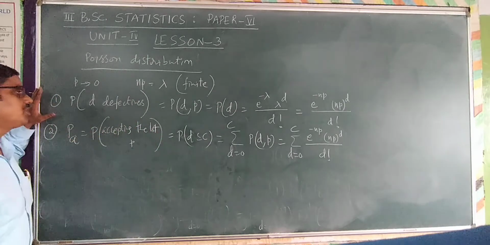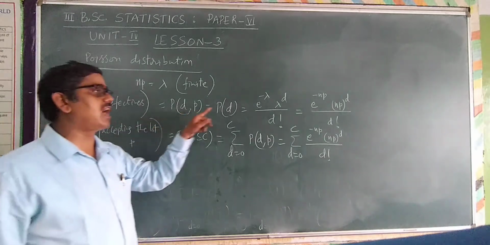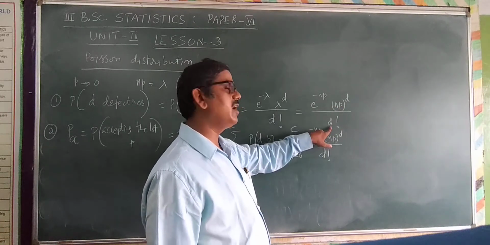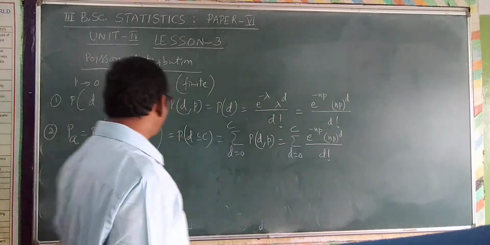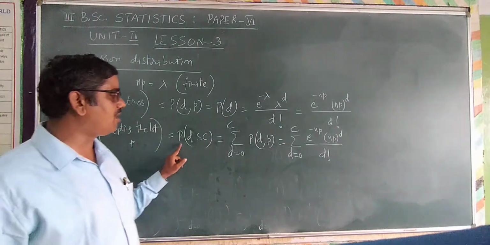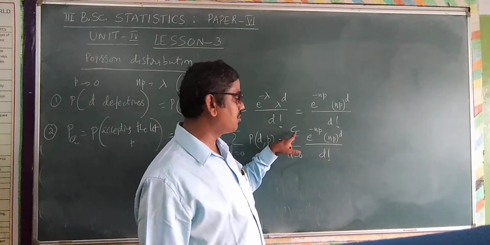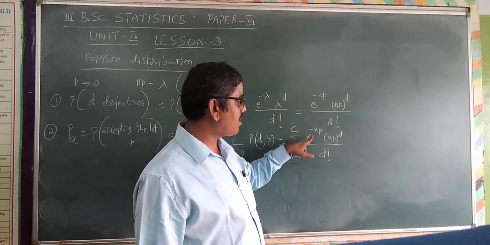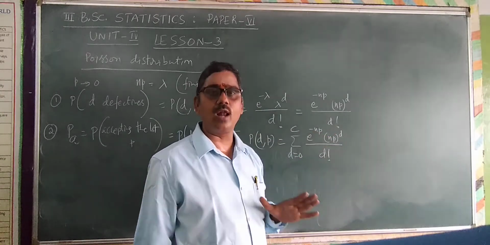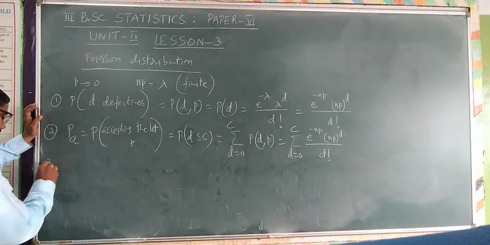In the Poisson distribution, probability of D defective items P of D comma P is calculated by e power minus NP into NP whole power D divided by D factorial. Probability of accepting the lot PA is going to be calculated by probability of D less than or equal to C, which is summation D is equal to 0 to C of e power minus NP, NP whole power D divided by D factorial. Hope you understand. Now the remaining two formulas are easy.